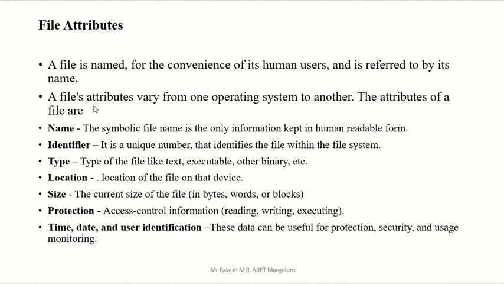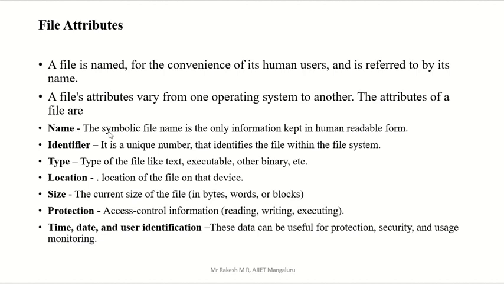We will see that file attributes vary from one operating system to another. The attributes of a file are: name, identifier, type, location, size, protection, time, date, and user identification information. These are the file attributes.